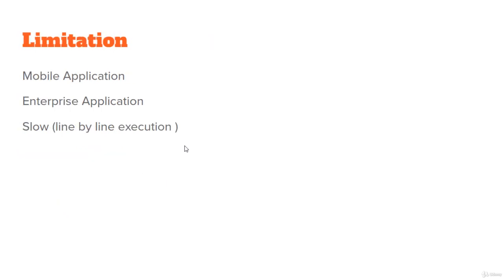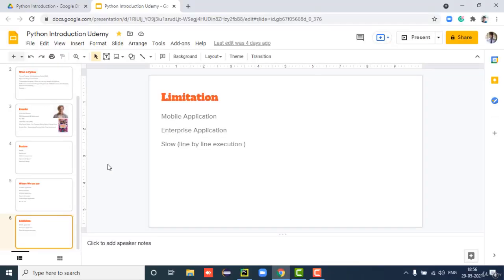Okay, limitations. We cannot create mobile applications. I don't know about the future, but right now we cannot create a mobile application with Python. Enterprise applications like banking applications and big e-commerce applications are really hard to write in it, because there can be security issues. Python is a slow language because it goes through line by line execution. Okay, so it is a slow language.